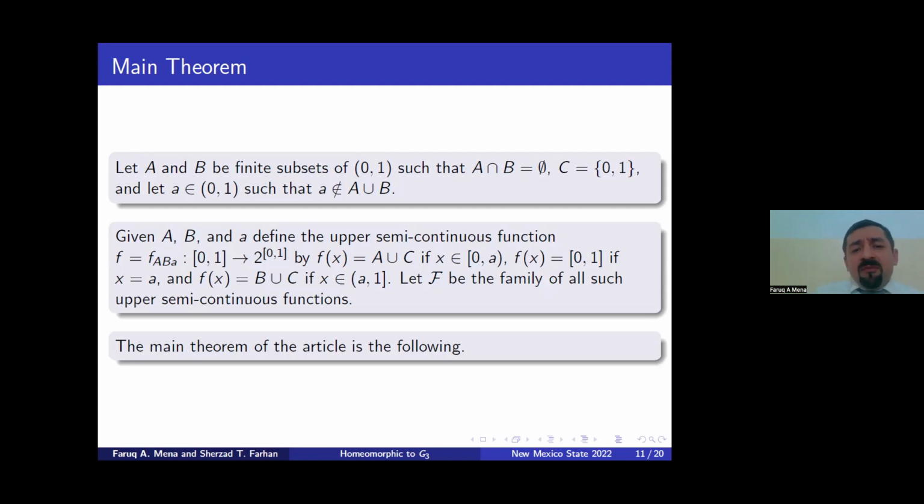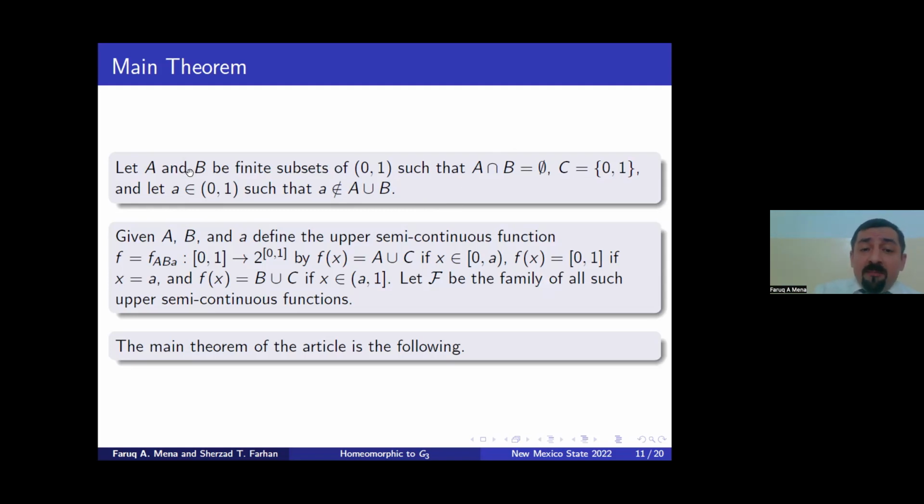Let A and B be finite subsets of [0,1], with A intersection B empty, and C be a subset of [0,1], because this C in the third theorem and others will be changed. And for each a in [0,1] such that a is not in the union of these.